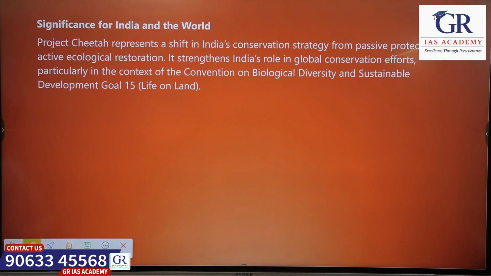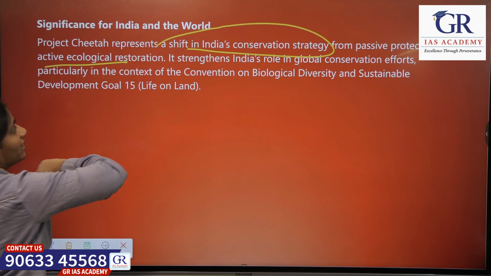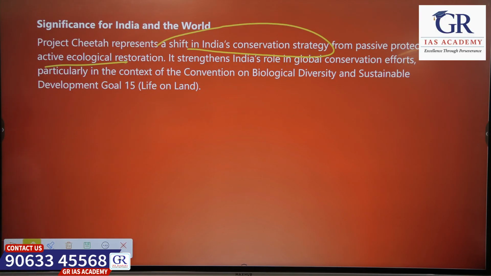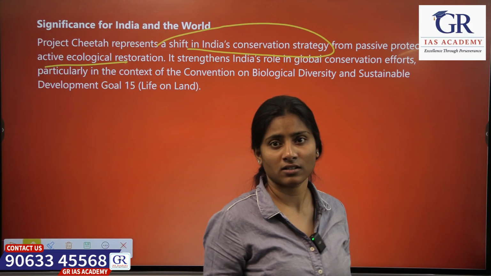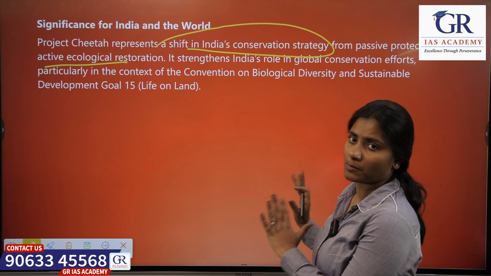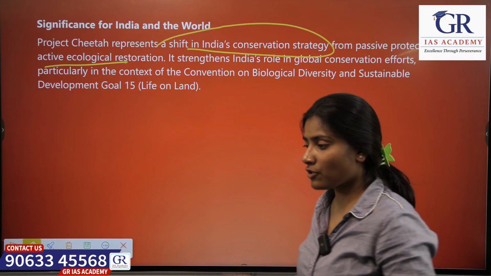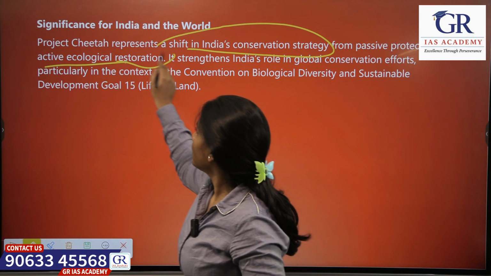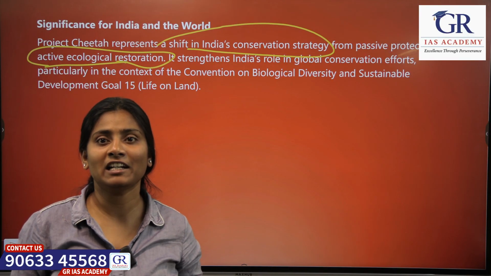And then how is it important for India and the world? So we are shifting our focus from passive protection to active ecological restoration. How are we doing that? Normally, if we are doing only passive protection, what will we do? We protect them in conservation areas, right? There will be special places for us to help them reproduce, right? Instead of that, we are making them self-sustainable. So that is how we are making it a natural process and making them adapt to the wild.